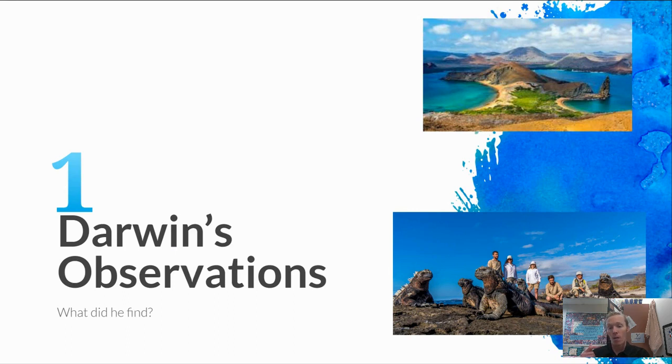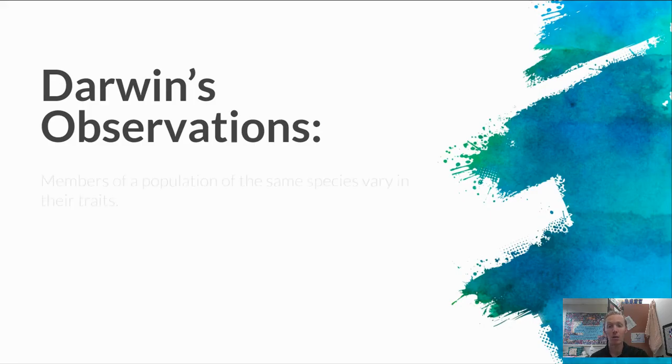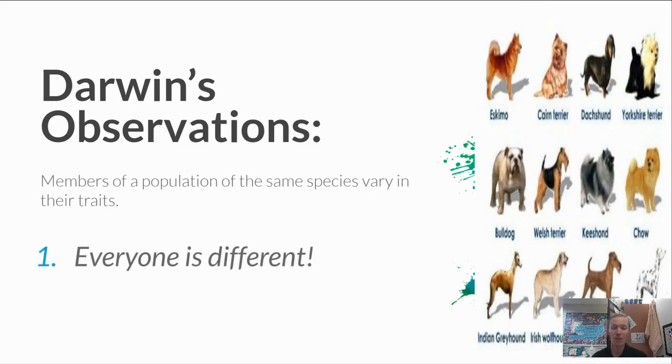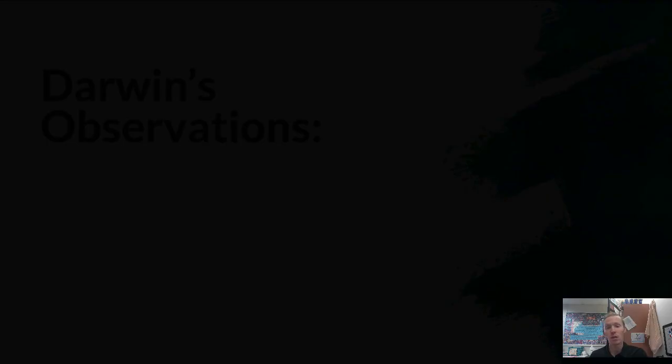Now, first off, Charles Darwin's observations. What did he find? He observed a lot of different things on the Galapagos Islands, and one of the things that he observed was that members of a population, or a group of a particular species, vary in their traits, or there's variation within those traits. Everyone is different. Just like you would have different breeds of dogs, there's variation within that particular species, which is a dog, and you're going to have variation amongst those traits.